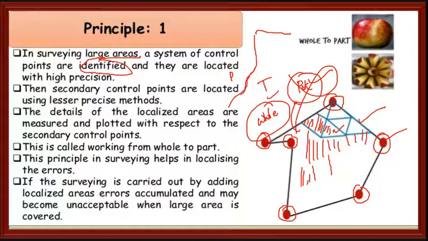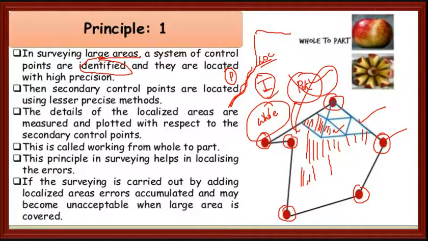These lines, I will call them very high control points, or LOC, line of control. These lines are made with very high precision, with high accuracy, because they divide Pakistan and India.